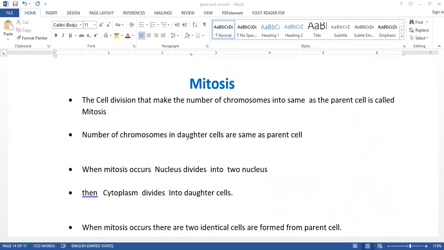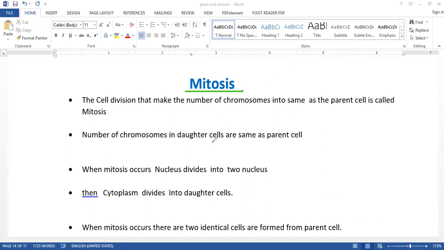The number of chromosomes in the daughter cells is the same as the parent cell. Parent cell chromosome number and daughter cells chromosome number are equal. Here they are equal, both are equal. That kind of cell division, we can call mitosis.